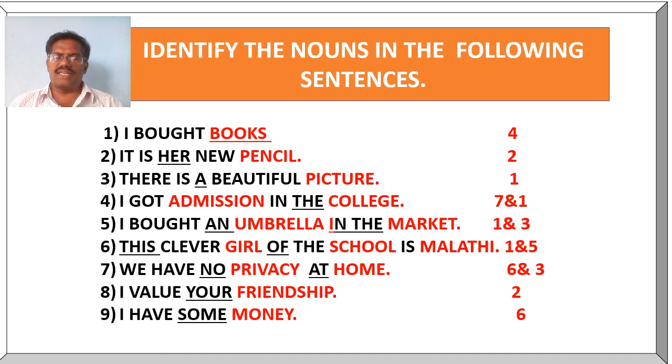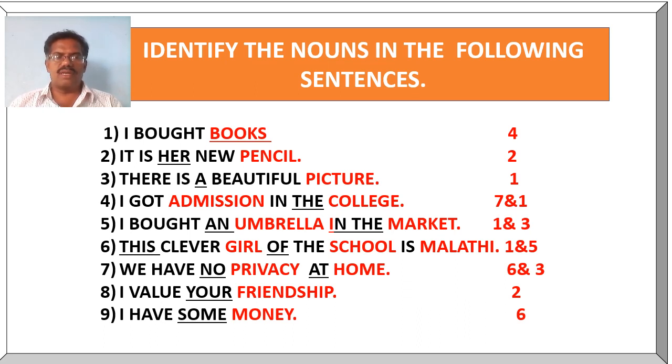Here is an exercise. Identify the nouns in the following sentences. Example number 1, I bought books. Here, books is in plural form, so this is a noun. And in the second example, pencil is the noun and the clue word is the possessive adjective her. And in the third example, picture is the noun and the article a is the clue word.